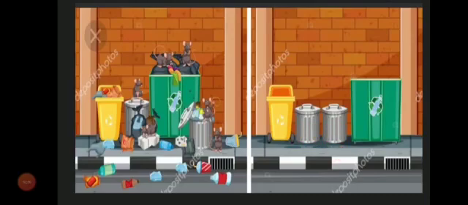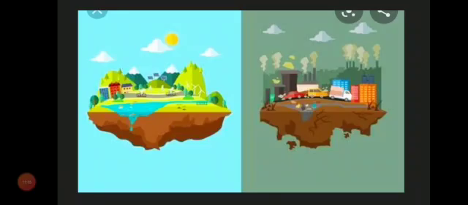Dear students, we have to learn from these pictures which kind of environment we have to maintain in our surroundings. We have to make the environment neat. We have to make our environment healthy. As you can see, there is a difference in front of you between the healthy and unhealthy environment. Now there is another picture.